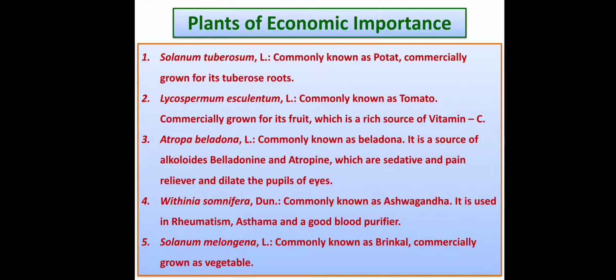With this we complete the study of the angiospermic family Solanaceae as per the Bentham and Hooker system of classification. So with this we have completed a total of 5 families. The 2 families remaining, Commelinaceae and Poaceae or Gramineae, are monocot families that will be studied tomorrow.